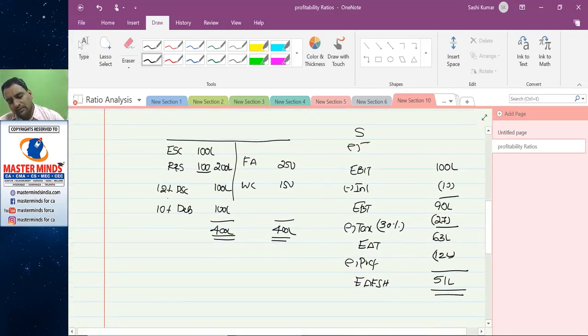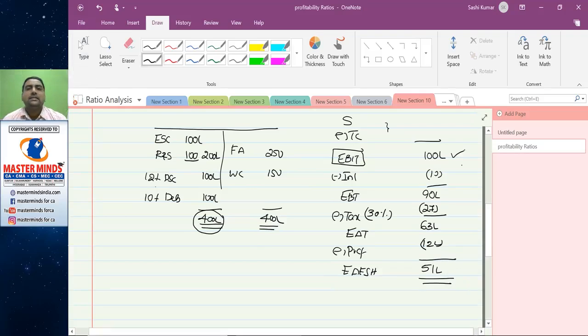Now, sales minus total cost is equal to EBIT. EBIT is also known as return available to the finances. See, 400 lakhs have been invested in fixed assets as well as current assets. These assets provide you 100 lakhs return.